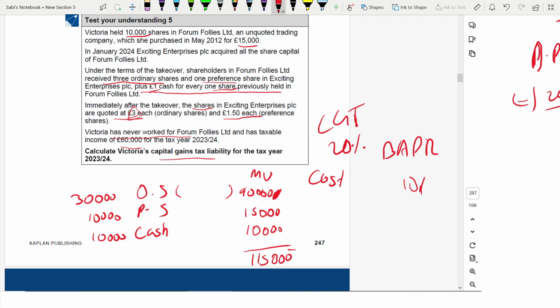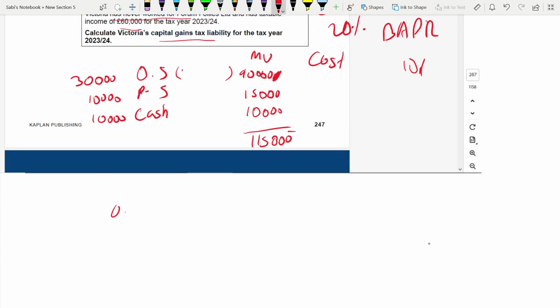What would be the cost for ordinary share? The cost is 15,000. She bought 10,000 shares for 15,000. So this 15,000 would be allocated. We'll do the working somewhere else. Ordinary, preference and cash. So 15,000 is the cost, 15,000 is the cost here also, 15,000 is the cost here also.